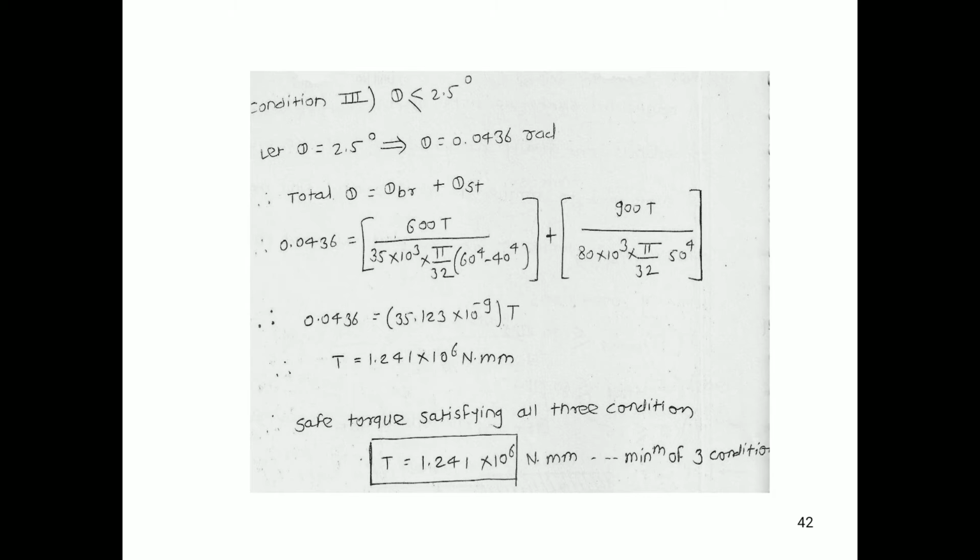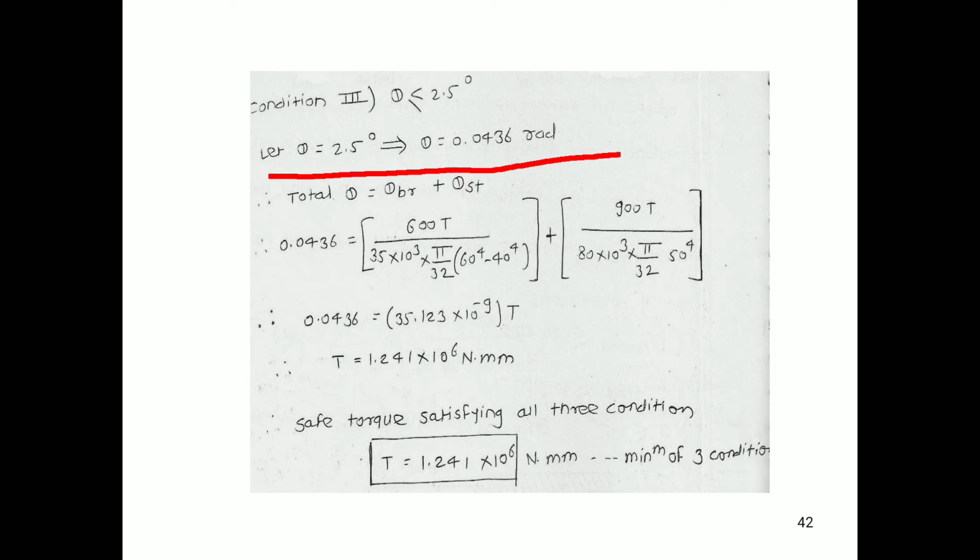Now we have the third condition, angle of twist is less than or equal to 2.5 degree. So we will consider it equal to 2.5 degree. We have to convert degree into radian, so the value of angle of twist in radian is 0.0436 radian.